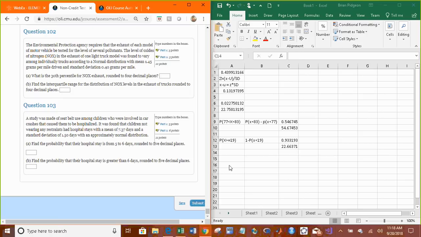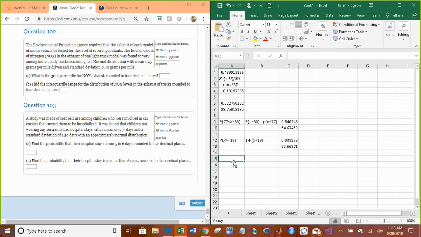All right. The EPA requires that the exhaust of each model of motor vehicle be tested for the level of several pollutants. The level of oxides of nitrogen in the exhaust of one light truck model was found to vary among individual trucks according to a normal distribution of mean 1.45 and standard deviation of 0.4. What is the 30th percentile?